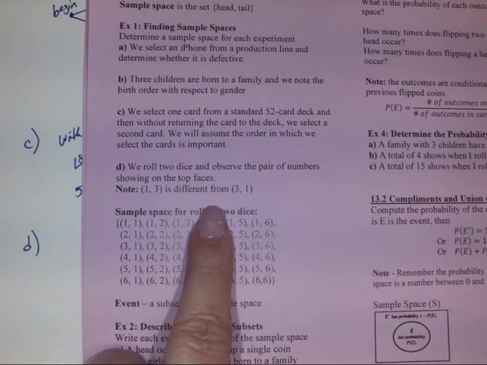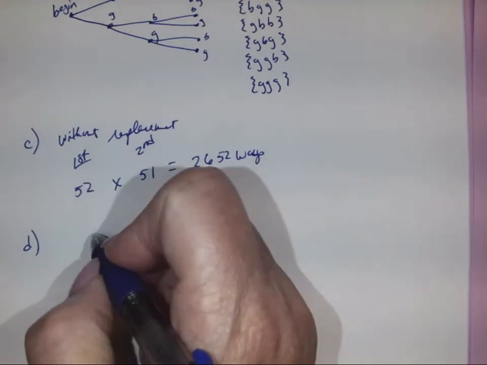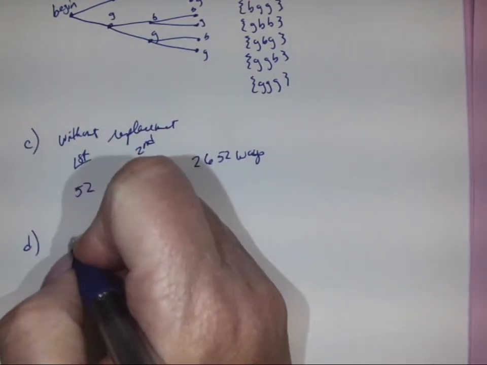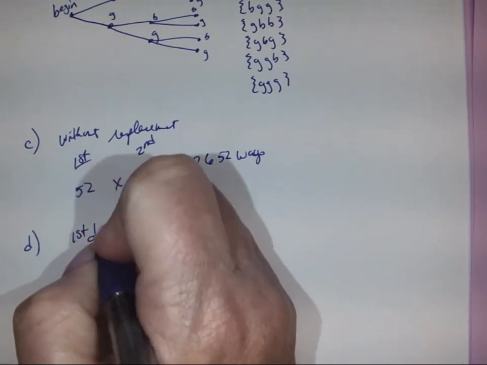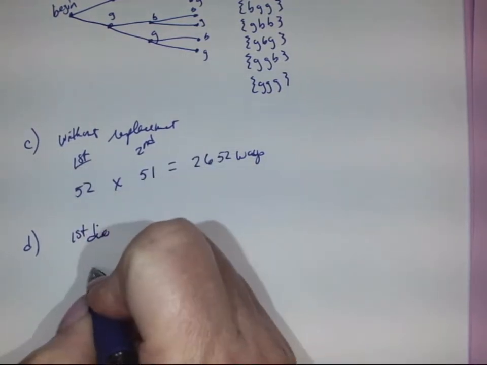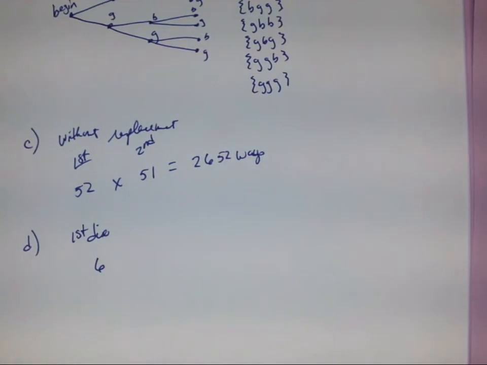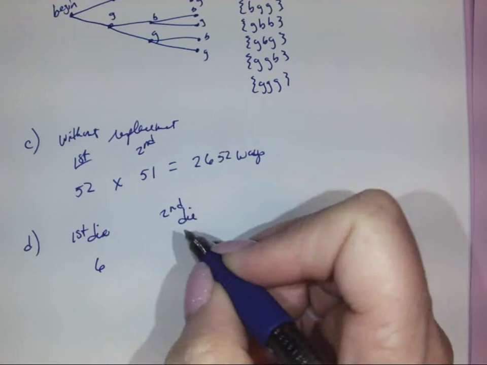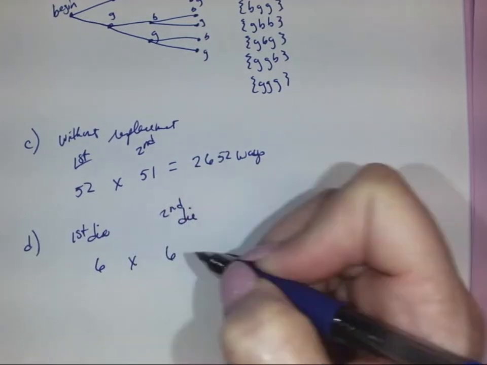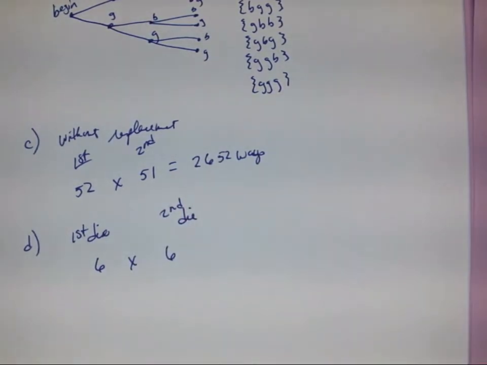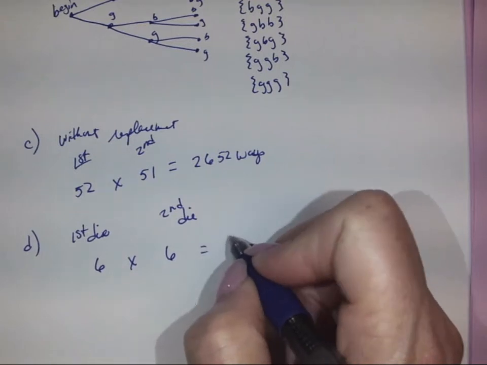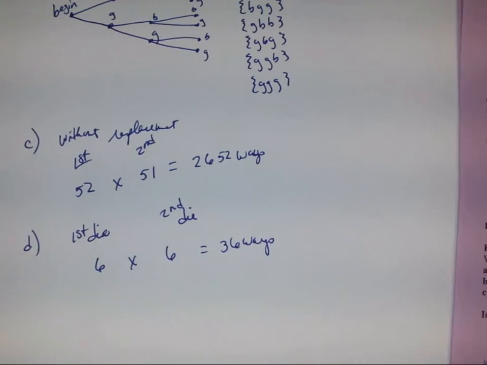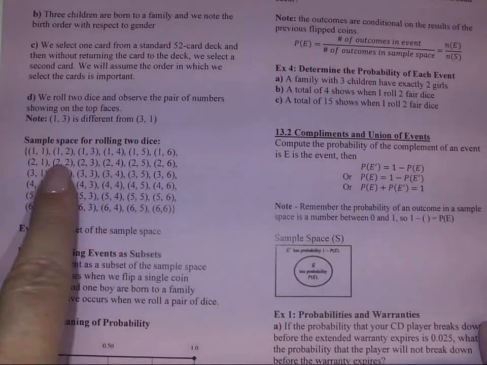Well, as we roll 2 dice, and they're separate, they're not like one deck. So if we roll the first die, then we're going to have a possible 6 different numbers. If we roll the second die, we also have 6 different numbers it could be, 1 through 6. When we multiply that, we are going to get 36 ways. And this is the sample space for rolling the 2 dice.